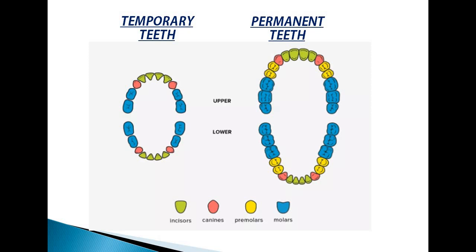The number of incisors and canines are the same in the set of temporary as well as in permanent teeth. But if you see the yellow color teeth, premolars, they are missing in the temporary teeth. If we talk about the molars, in the temporary set of teeth, there are only 4 molars, but in permanent teeth, there are 6 molars in each jaw.